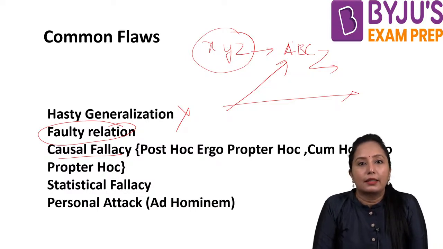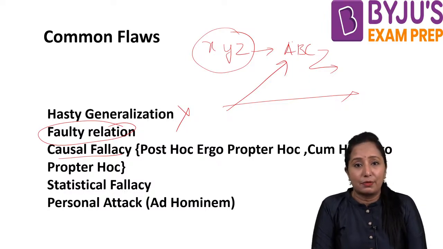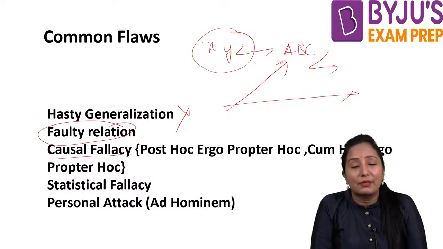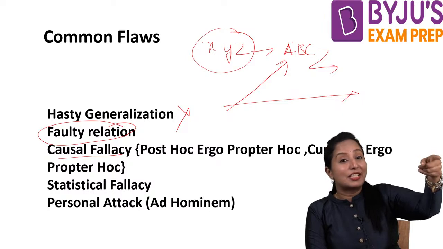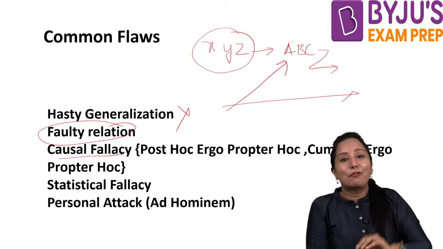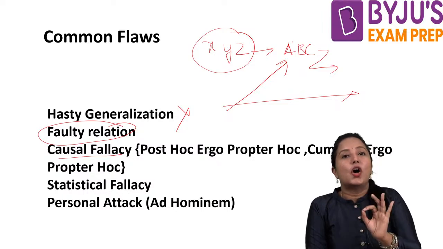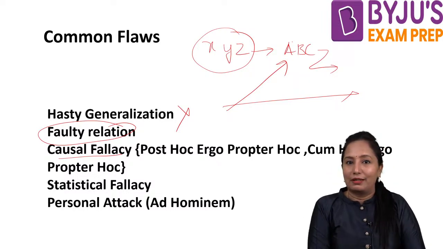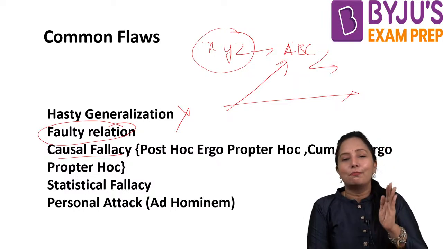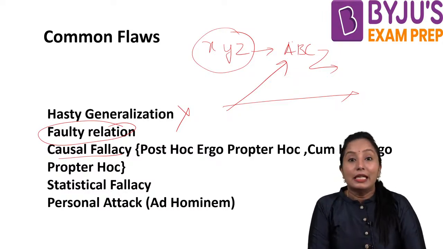Okay, and then personal attack. Because we won't be liking that person, or we won't have that affinity towards that person, if something goes wrong or something happens, we say, oh, because he came, she came, that is the reason we met with an accident. This kind of claim, which has no base and is just random, is called a flawed argument. I hope you people understood what exactly a flawed argument is.